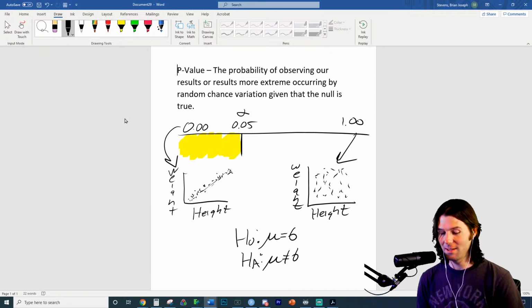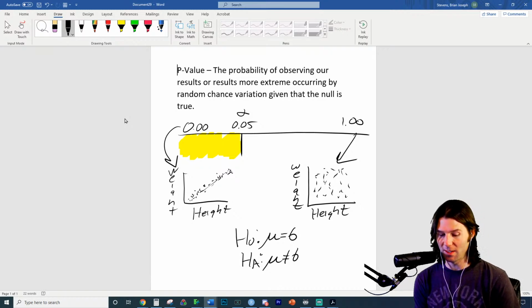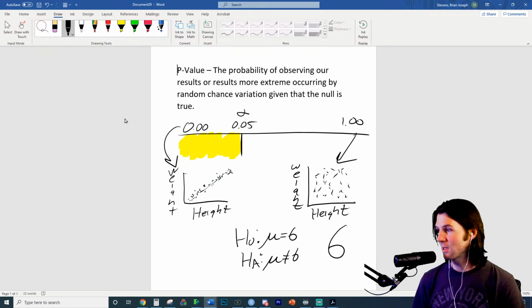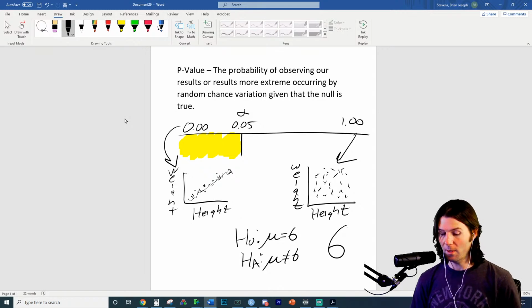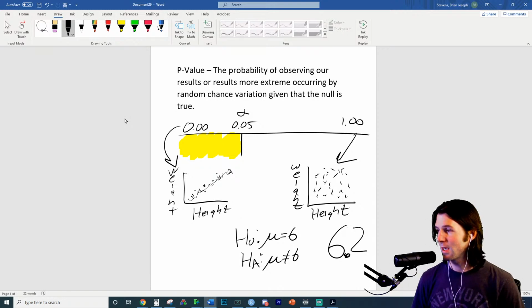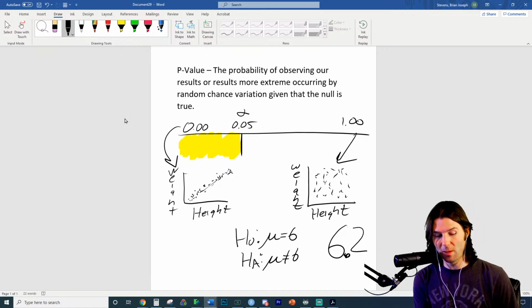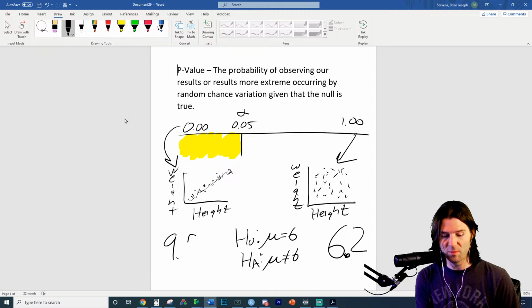The answer is something like 6 minutes. 6 minutes would be very likely to see, or maybe 6.2 minutes, like 6 minutes, 12 seconds. This would be very likely given the null is true. But what would not be likely? Maybe I run my miles in 9.5 minutes.